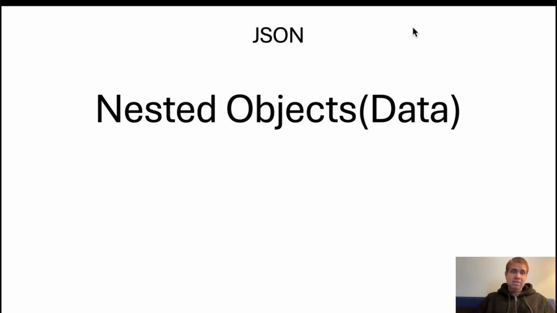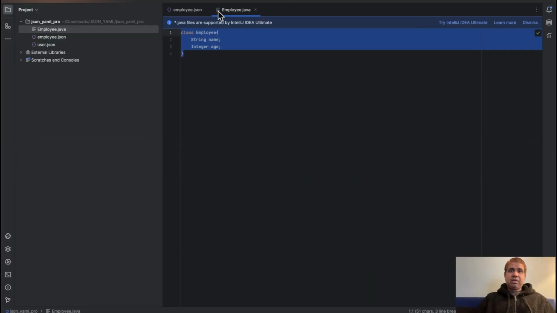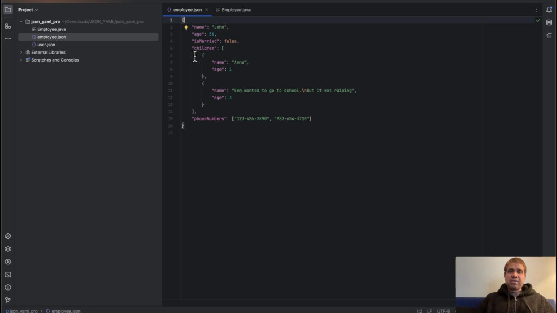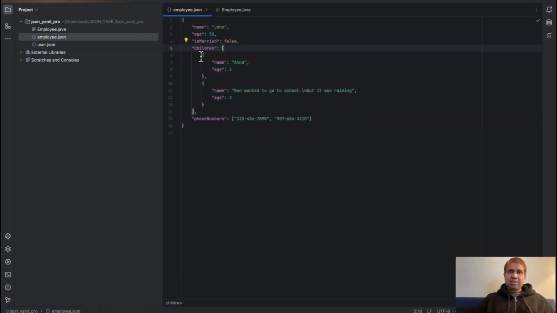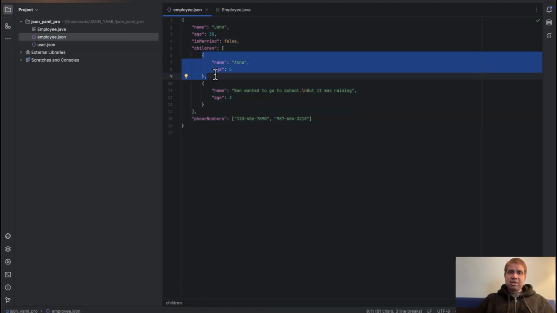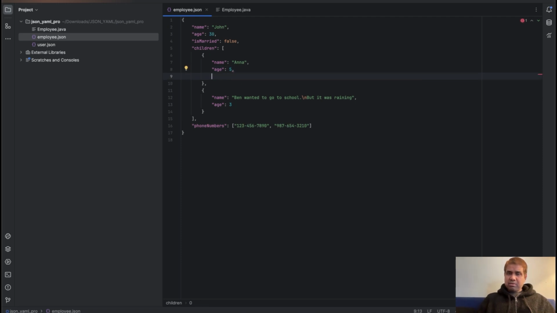Nested objects. Just now I showed you. This one is a nested object because this outer document is an object, and inside that object you have another object, you see, and inside this object you can have another object. For example, each child has phone numbers.